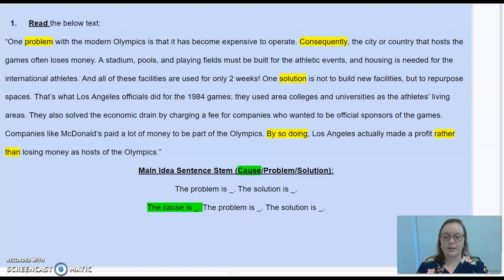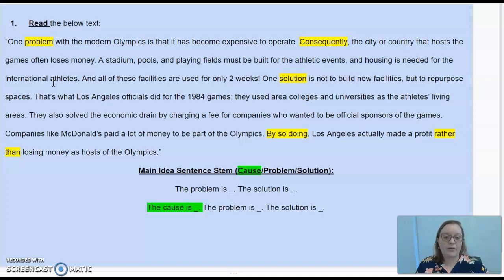Some of the words you should have seen and should have told you what type of text structure this is are highlighted here. We have problem, consequently, solution, by doing so, and rather than. So all of these should have told you that this was a clear problem and solution text structure.